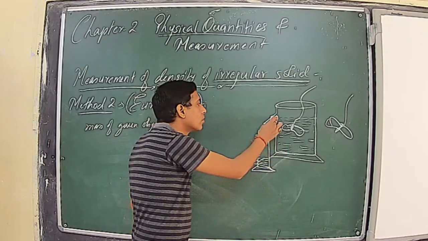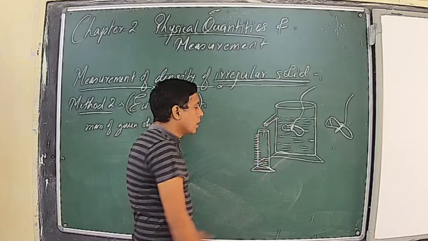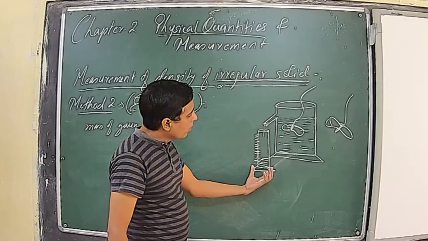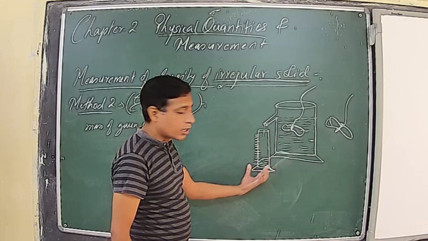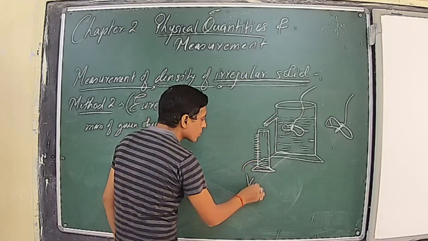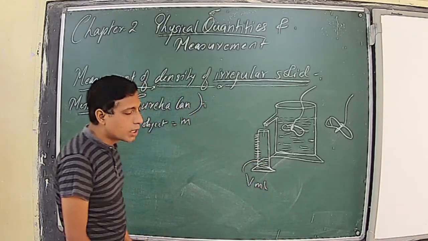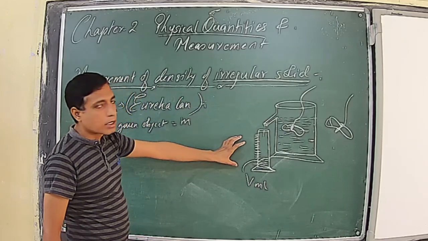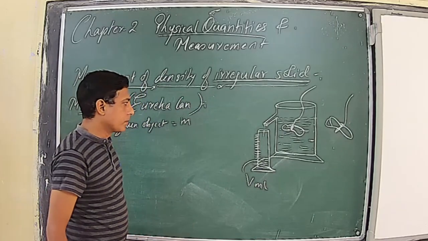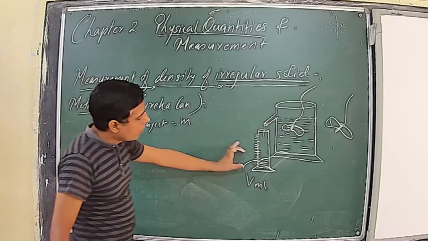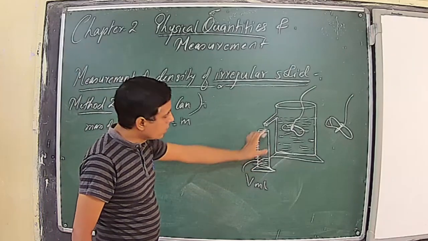Once the overflow stops, we will measure the amount of liquid collected in this measuring cylinder. Say it is V mL. The measuring cylinder is calibrated in milliliter. So this is the volume of liquid displaced after inserting this solid.